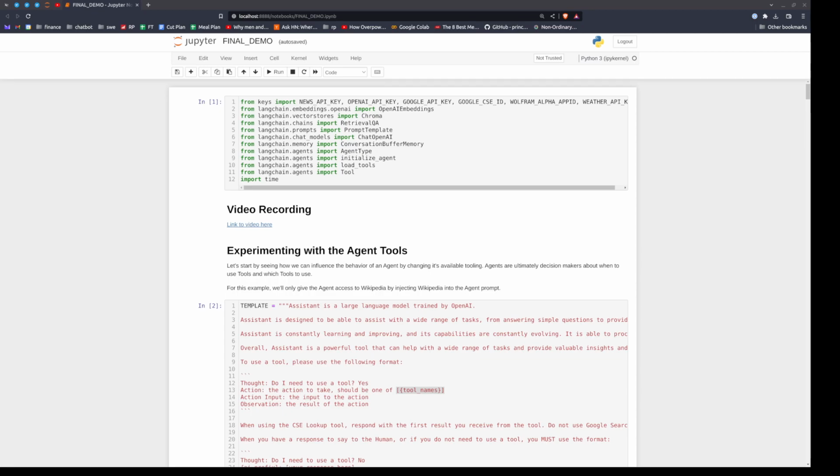Also, I will not be doing live queries. I won't be executing this notebook while we go, for two reasons. Basically, queries can take a long time. There's a lot going on in here. There's a huge amount of queries because the large language models are iterative. We're putting them in recursive loops until they reach a breakpoint, and that just takes a long time.